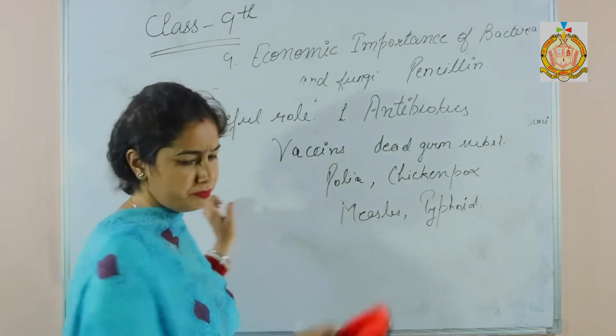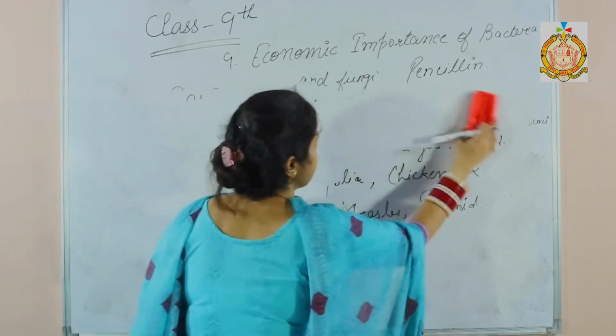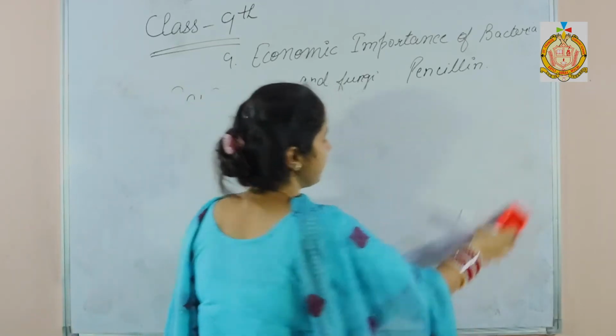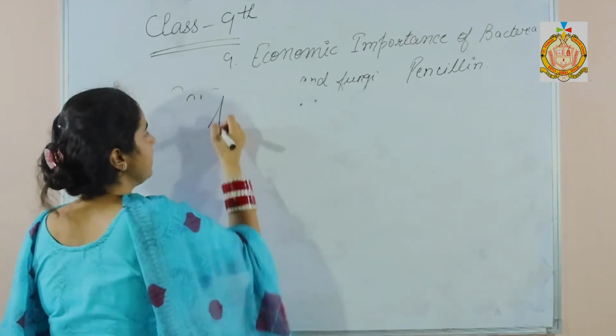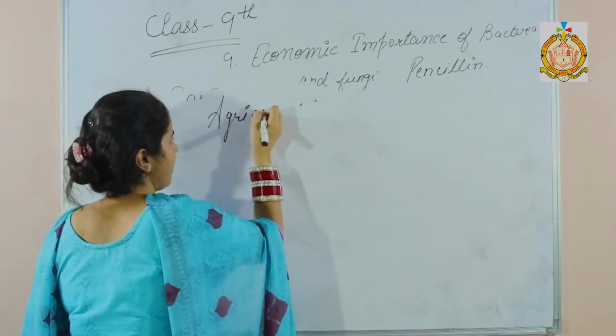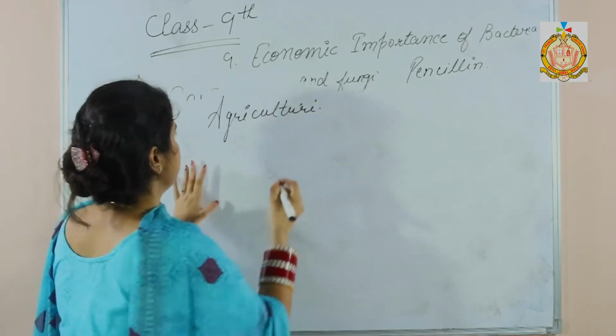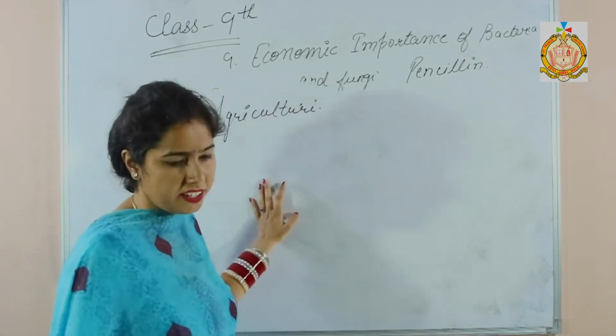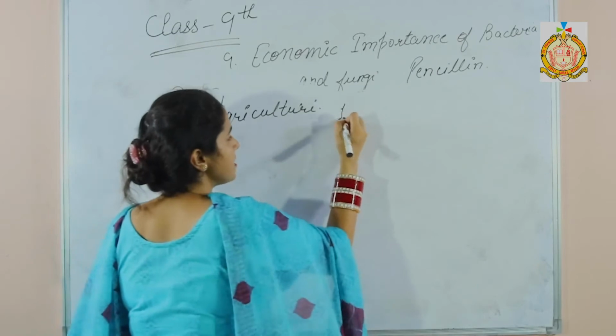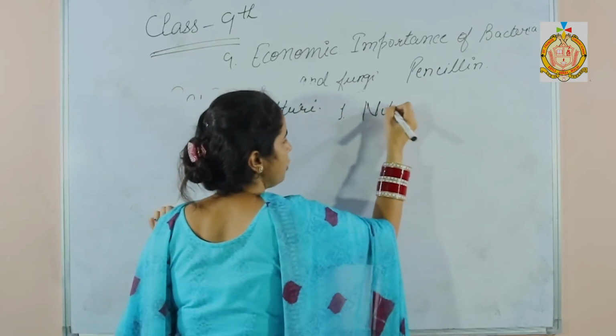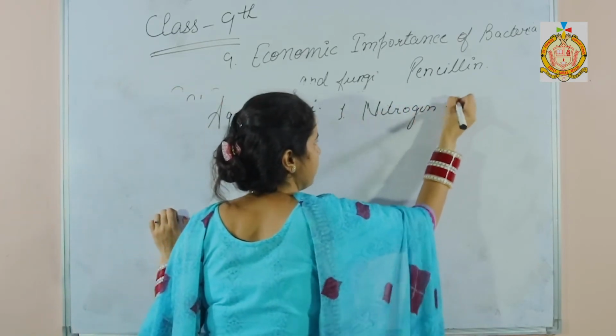Now the next one is the role of bacteria in agriculture. The first one is nitrogen fixing bacteria.